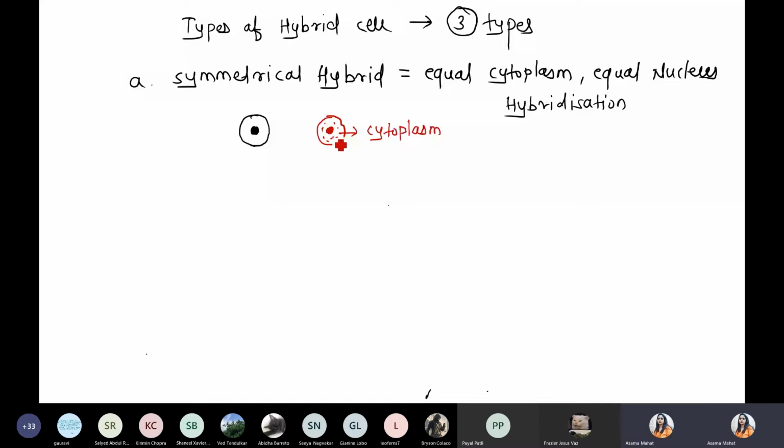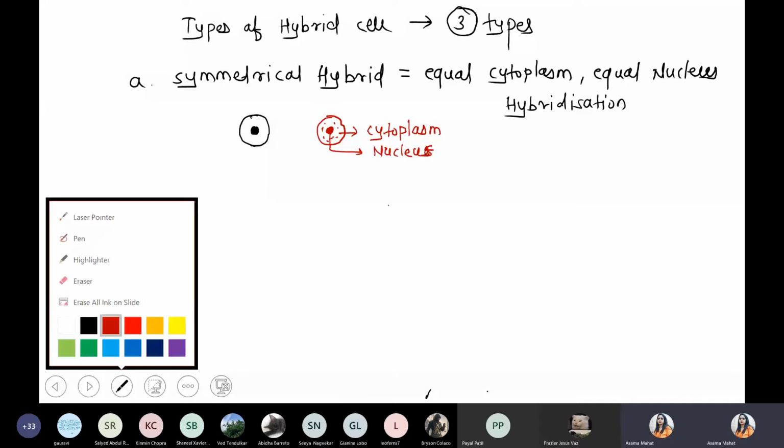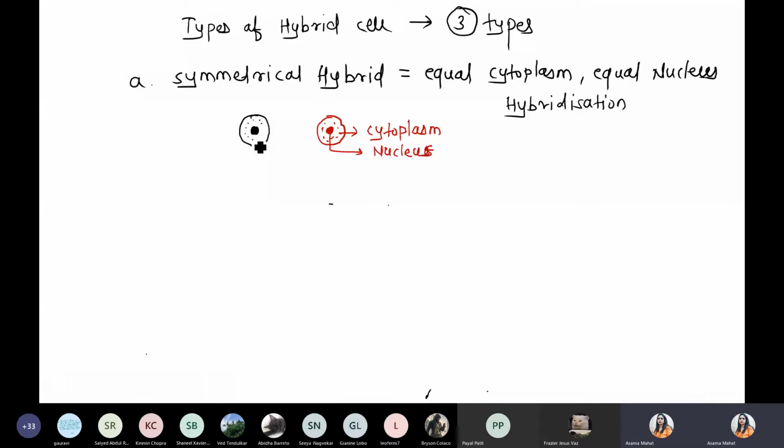And the dark red body present at the center is the nucleus. Similarly, the black cell has black cytoplasmic material also.